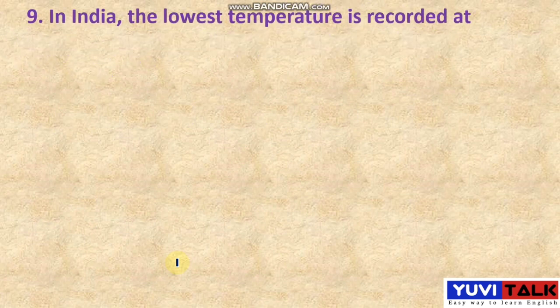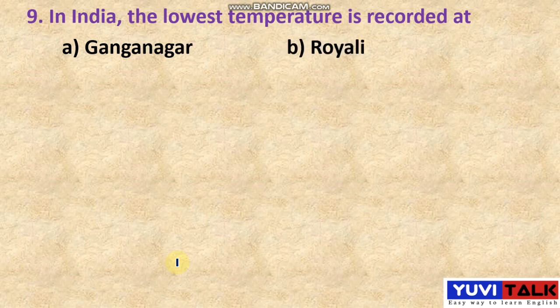The next question is, student, 9th one. In India, the lowest temperature is recorded at. So in our country, where is the lowest temperature recorded? See there, the options are option A, Ganganagar. Option B, Roili. Option C, Masinram. Option D, Dras. Okay, here they gave the 4 options.